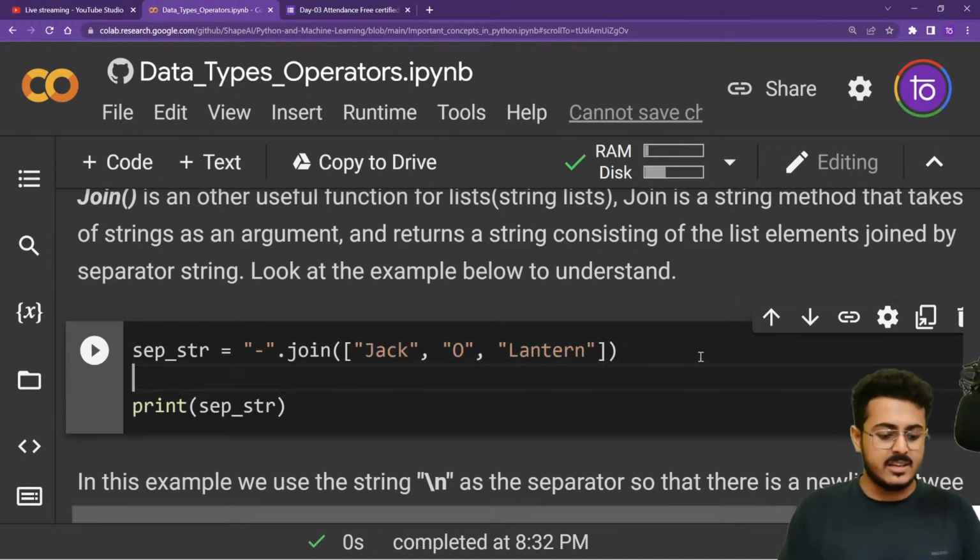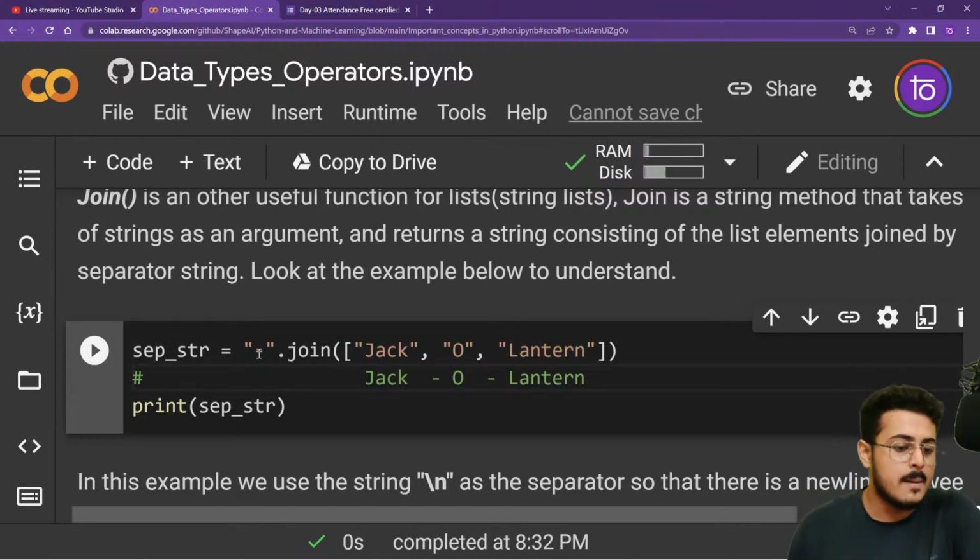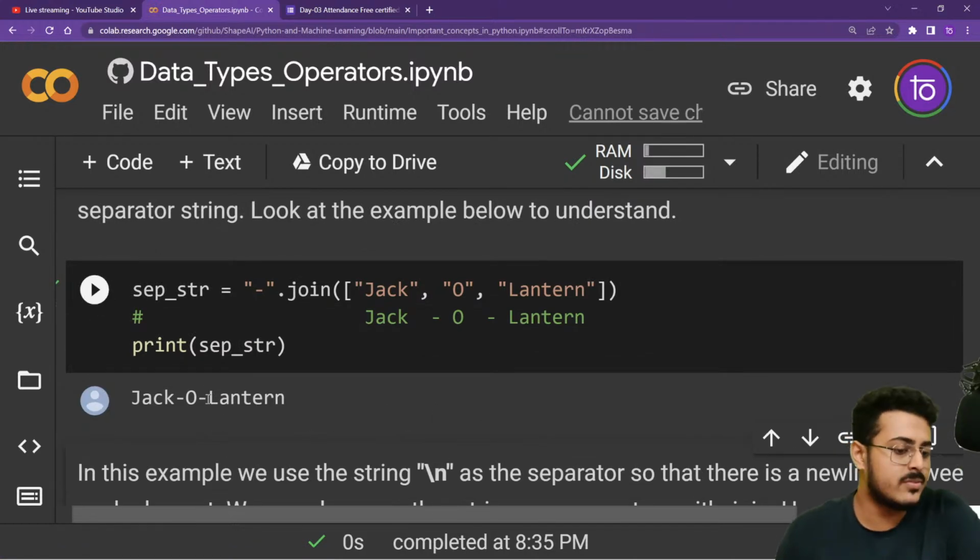Now this will basically give me something like Jack, that's the first element from the list, then the separator. Sorry, a hyphen, not a plus. Then we'll have O, again a hyphen right over here, and then Lantern. So it will basically replace our commas by the separator string itself, and we'll give our answer as Jack-O-Lantern.